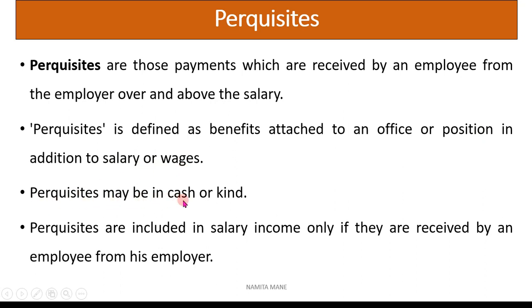Perquisite may be in cash or in kind also. It can be given in the form of cash, or in the form of kind, like gifts, vouchers, etc. Perquisites are included in salary income only if they are received by an employee from his employer.